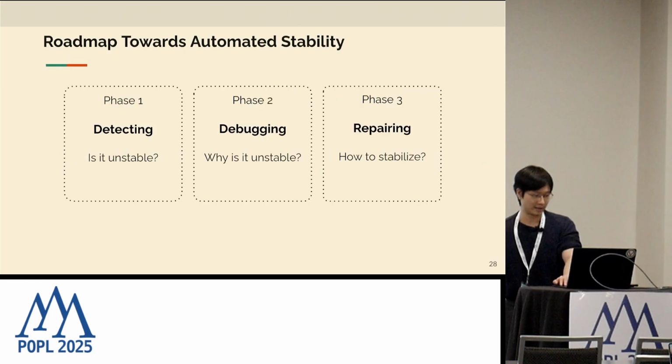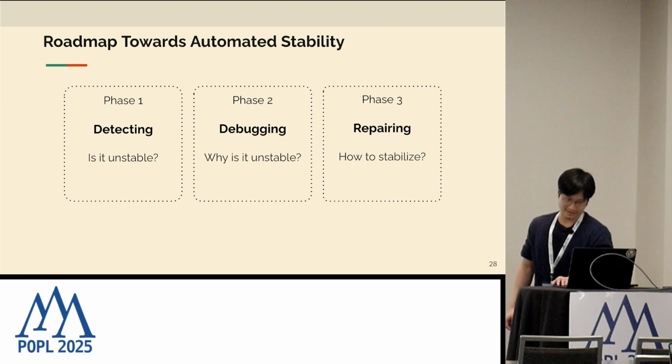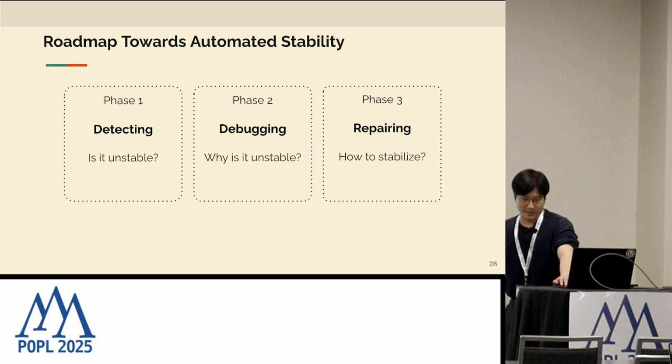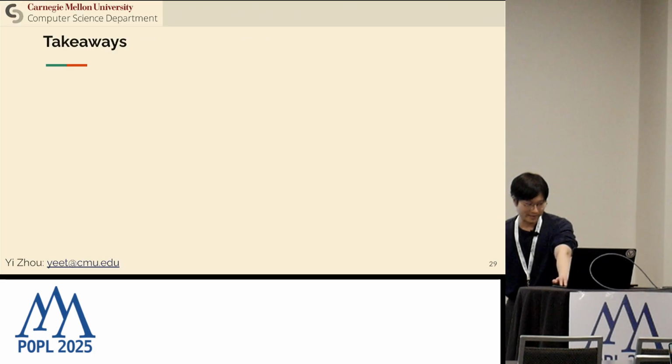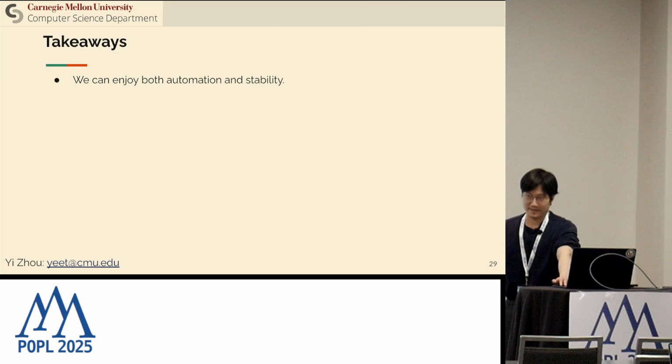Okay, let me pop back up to our discussion towards automated stability. We have three parts: detection, debugging, and repair. The takeaways I would like to leave here include that we can enjoy both automation and stability.